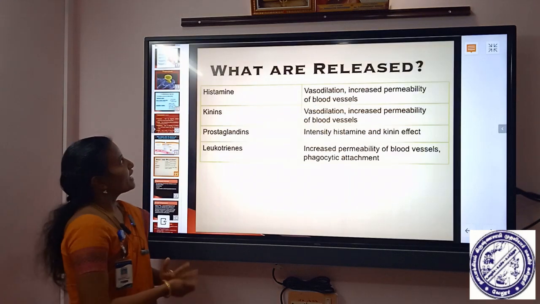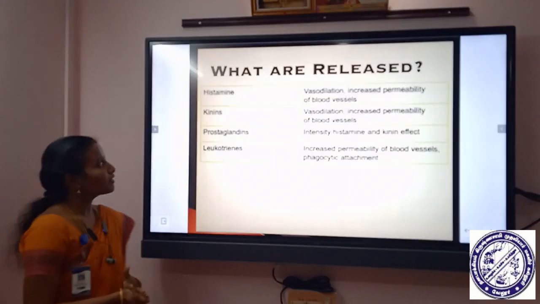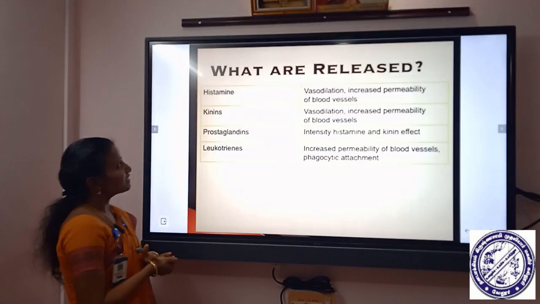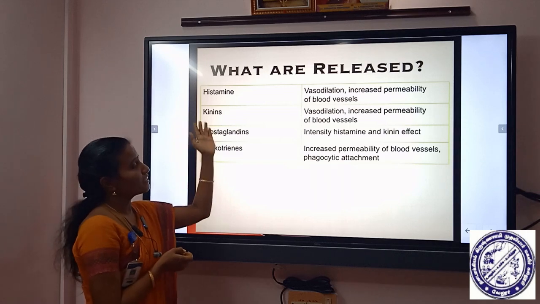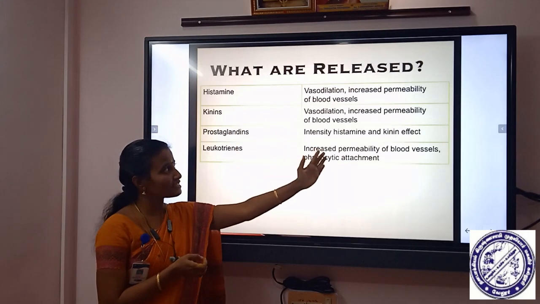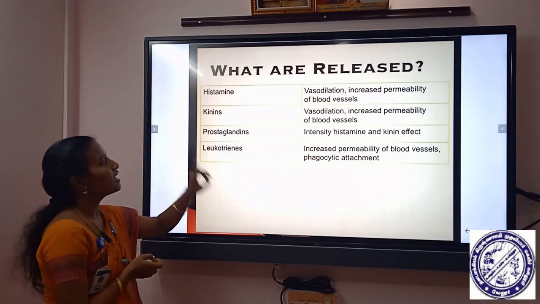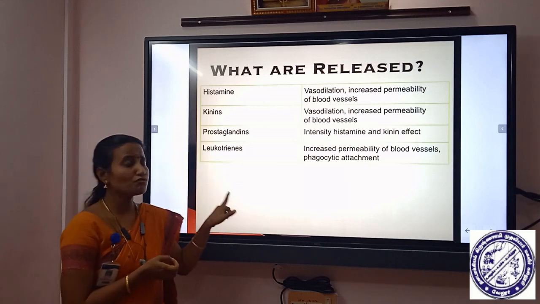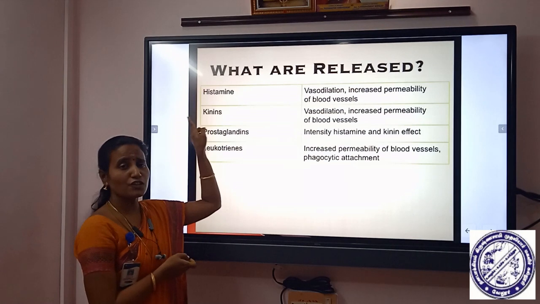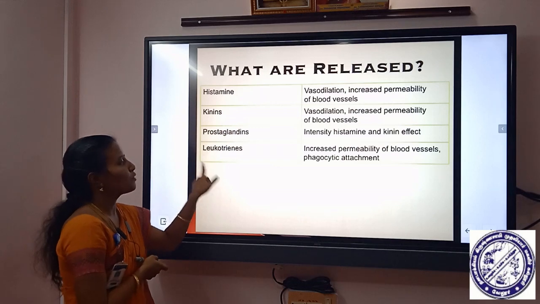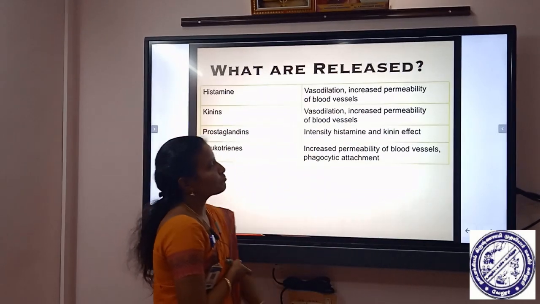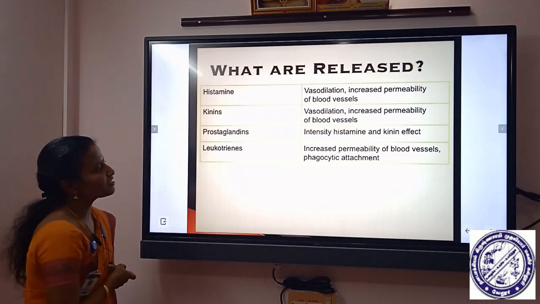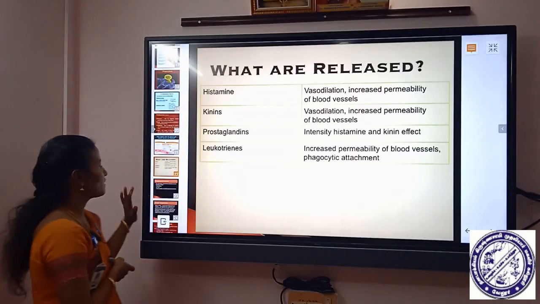Then what are the chemotactic factors, that is vasoactive amines, that can be released, and what are their roles? Histamine and kinins cause vasodilation and increased capillary permeability of blood vessels, and prostaglandins are needed for intensifying the action of histamine and kinins. Then leukotrienes are needed for increased capillary permeability and phagocytic attachment.